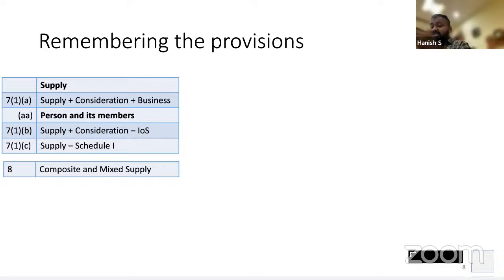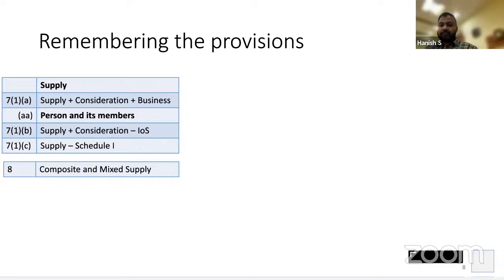Now, should he charge me a separate rate or, because these are all unrelated products, does he have to charge me the highest rate? Separate. Why? Because a single price is not there. Mixed supply will come into picture only when there is a single price. Here there is no single price. For every item, there will be a separate price. So it is not a mixed supply. It is separate supplies, multiple supplies. It is neither composite nor mixed. It is 10 separate individual supplies given to you.